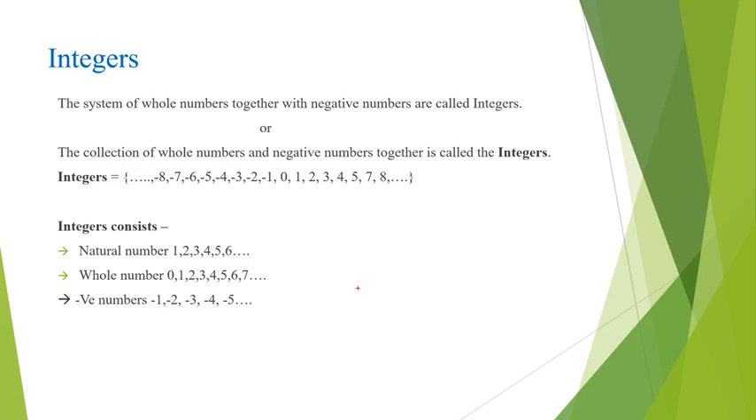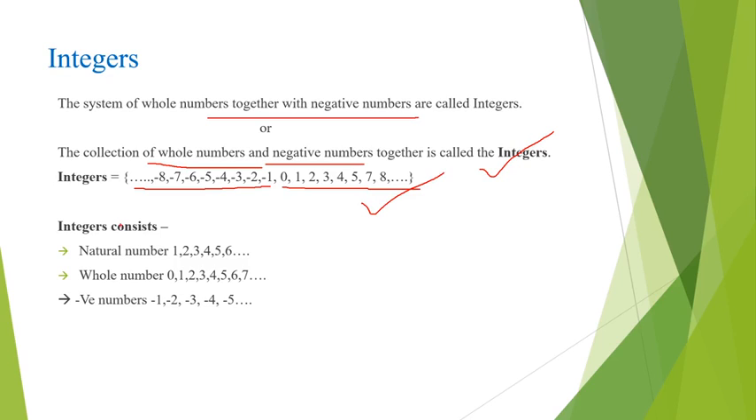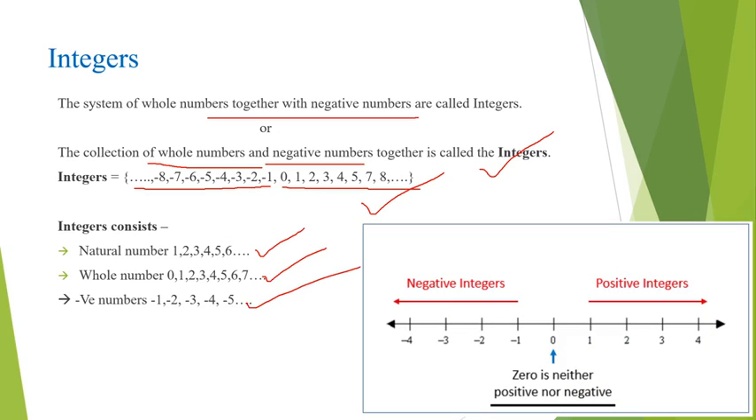Now let's talk about integers. The system of whole numbers together with negative numbers is called integers, or we can say the collection of whole numbers and negative numbers together is called integers. Here, these are the whole numbers, and we add negative numbers to the whole numbers together. This is called integers. So what does the integers consist of? Integers consist of natural numbers, whole numbers and negative numbers.